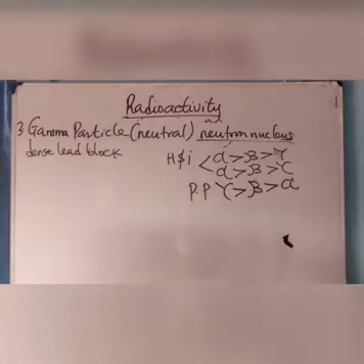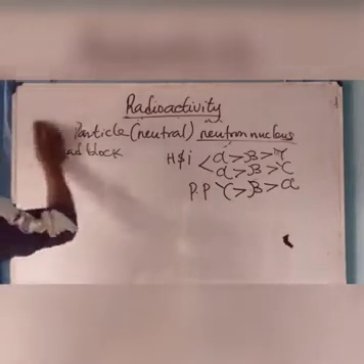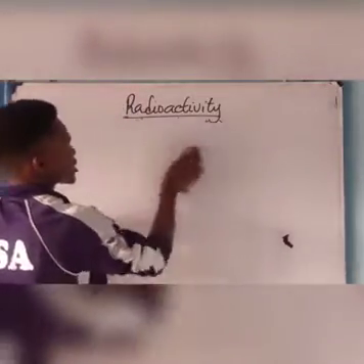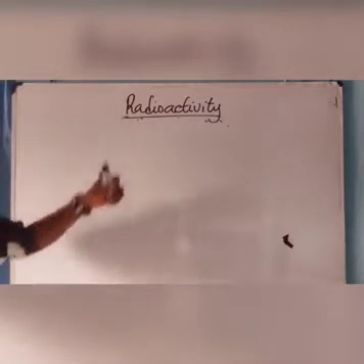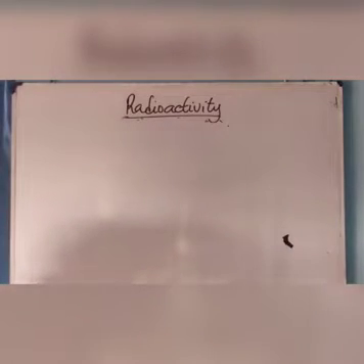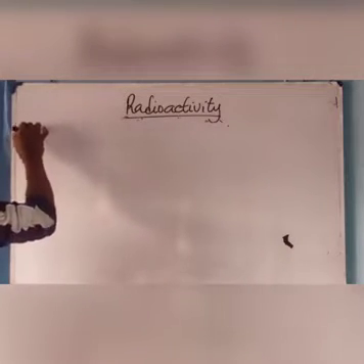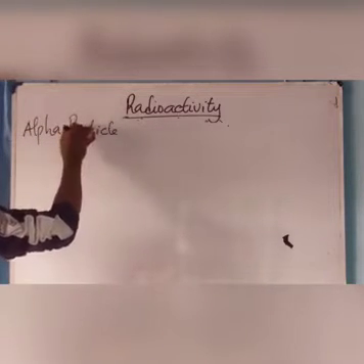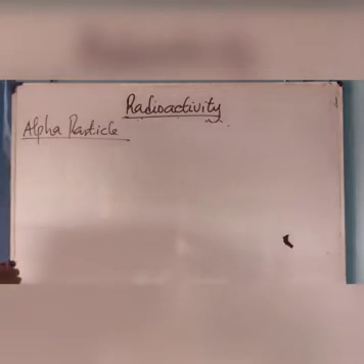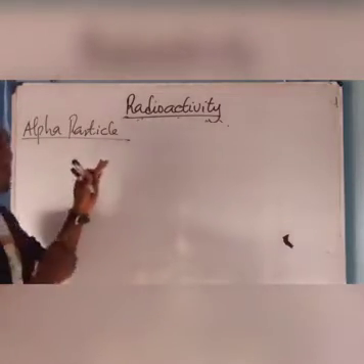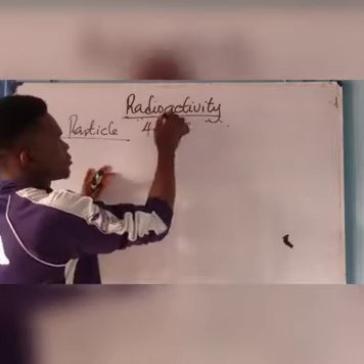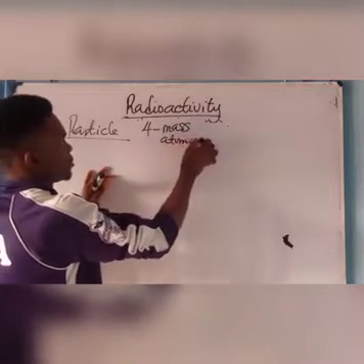So we've come to the end of the first part of the topic, which are the various radiations that were emitted during radioactivity. Now let us discuss the alpha particle. Of course, I told you that the alpha particle uses the helium nucleus, and helium has mass number 4 and atomic number 2.